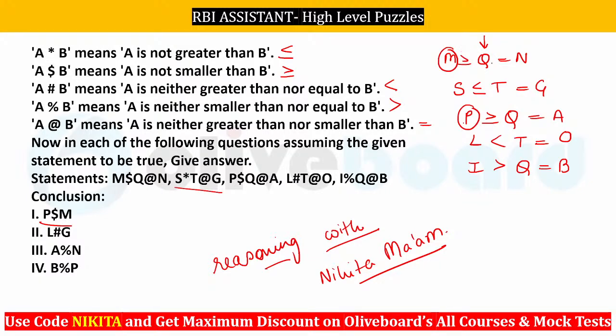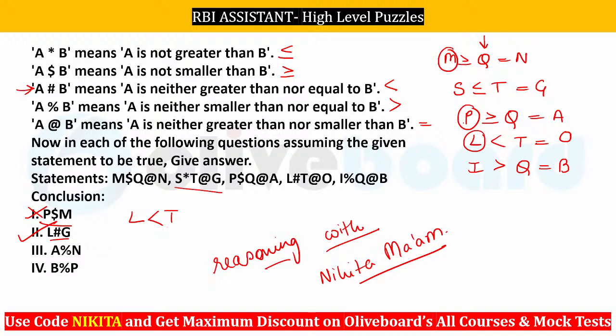So you can see that we have symbols of opposite nature between P and M. So this is not valid. What about L to G? How do we connect L to G? You can see we have L is less than T and T is equal to G. So we get L less than T, right? This is the relation that we will be getting. And what is the meaning of hash here? That is less than. So absolutely this is right.